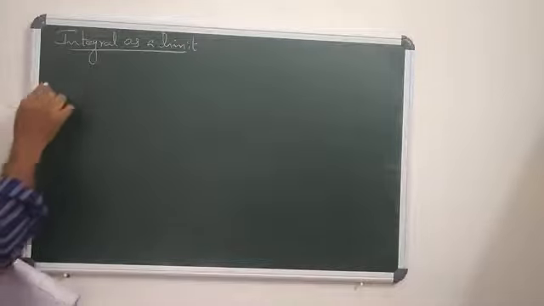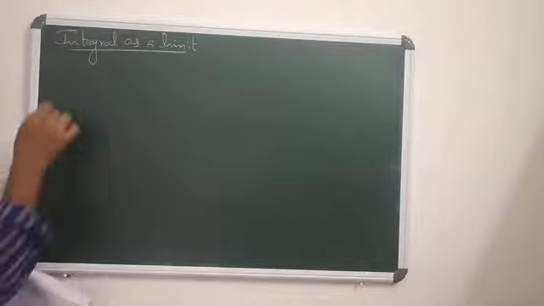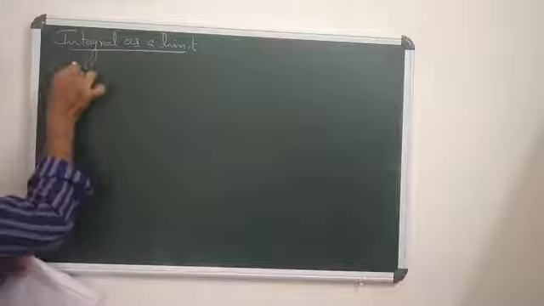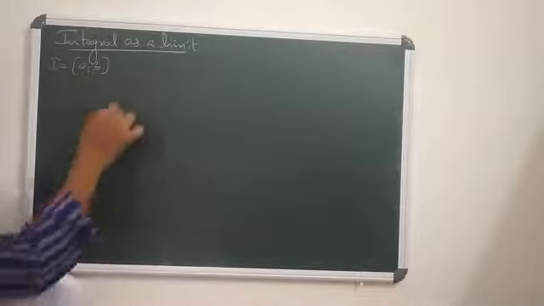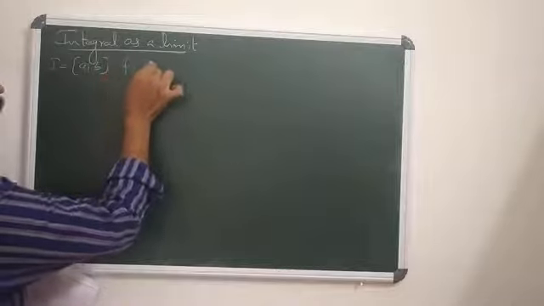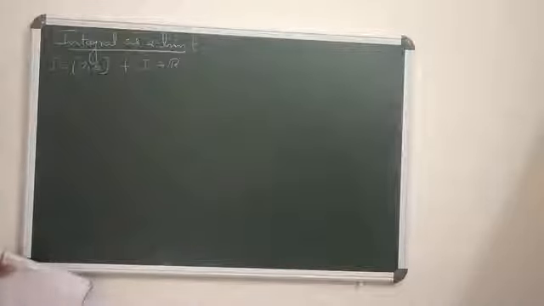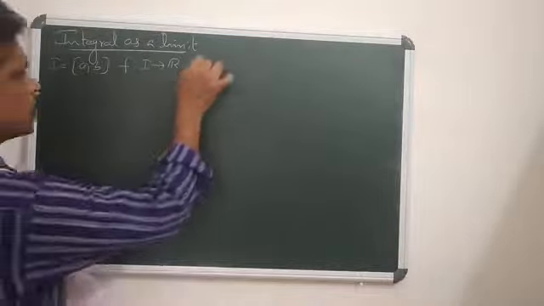Then, integral as a sum means that I consider an interval I equals closed interval [a, b]. Let us define f from I to R as a bounded function. F is bounded.